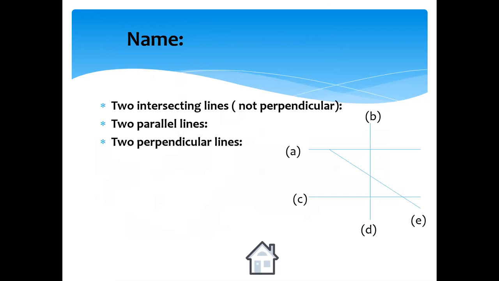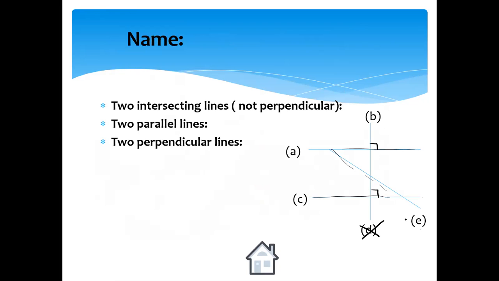Okay, we will do an example. Here, we will name two intersecting lines, not perpendicular, two parallel lines, and two perpendicular lines. And here, two right angles. Okay, here there's no D. This line, we name it B. This line, we call it A. This one, we call it C. And this one, we name it what?